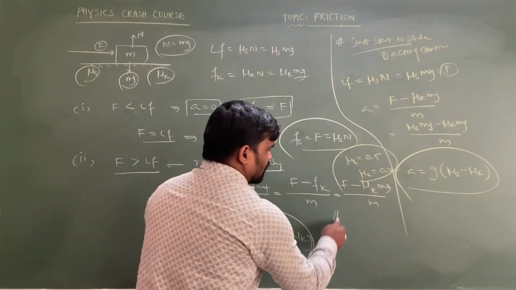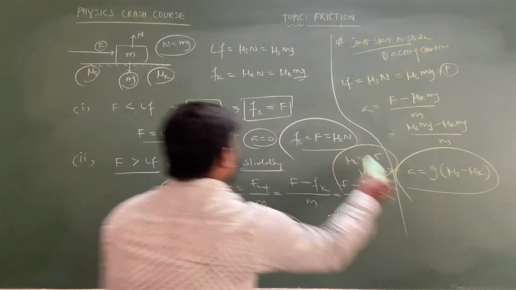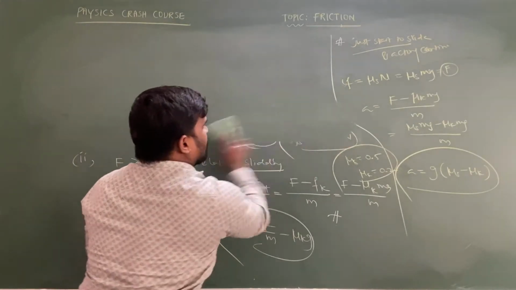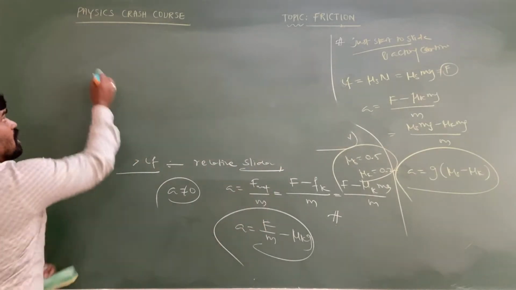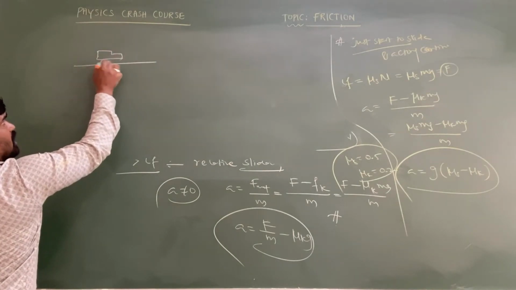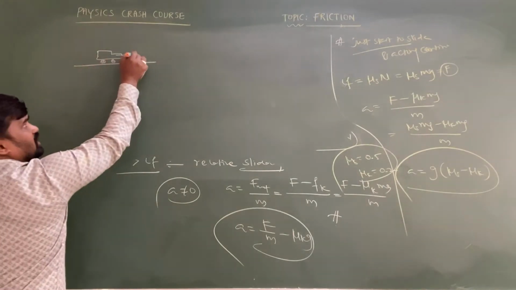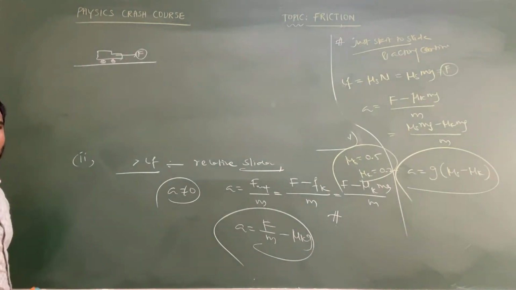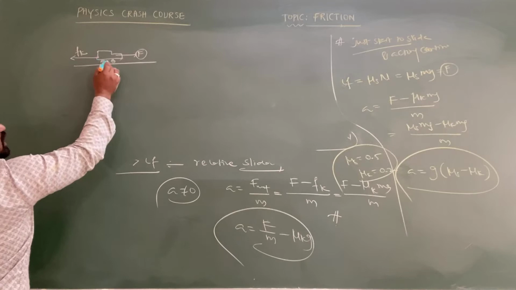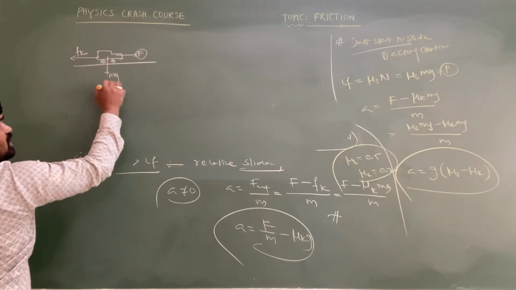And another important point, my dear intelligent students, you are supposed to remember, very important. Consider the case that the object is decelerating. Suddenly the object is decelerating on the frictional surface. Suppose a car is going on a straight road, so that the engine force is F. So there is a kinetic friction that exists. The kinetic friction is Fk, and the weight of the car is acting in the downward direction.